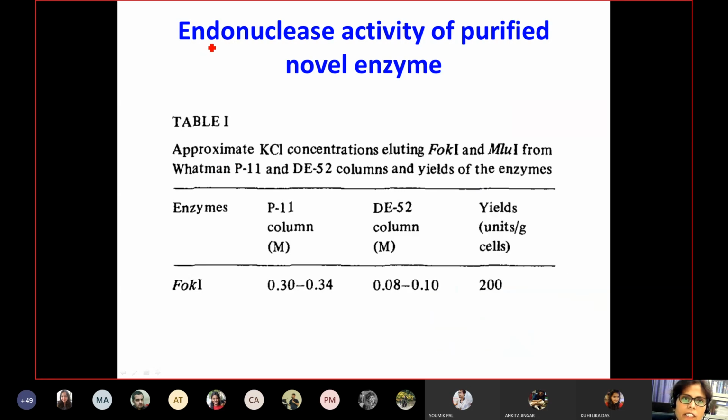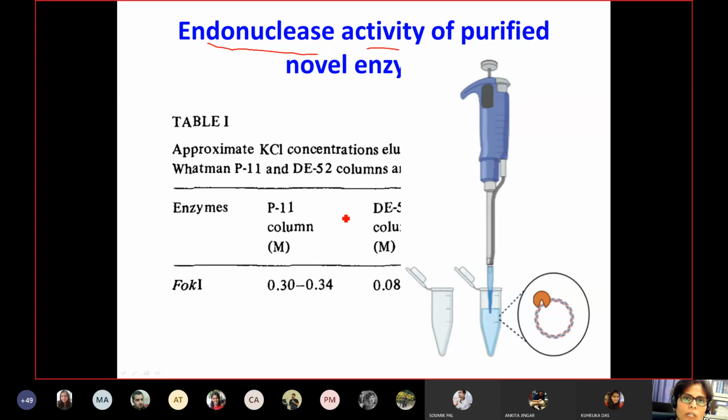so next they did the endonuclease activity. What they did, they took the purified proteins and mixed them in the buffer together with one substrate. Here they took one substrate from pBR322 as well as another substrate, namely plasmid AO2. So these two substrates they used, and after mixing their purified protein with the substrates, they saw the DNA was cleaved.